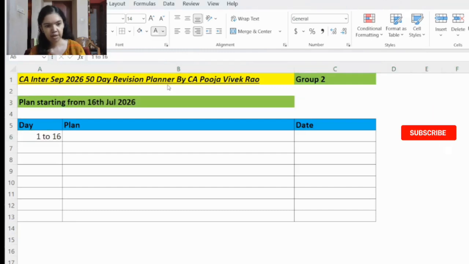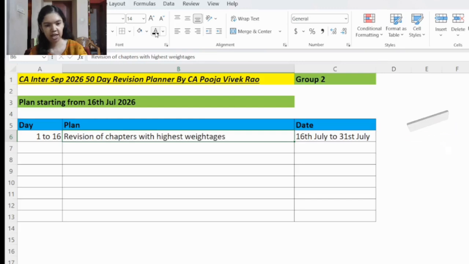So from day number 1 to day number 16, that is from 16 July to 31st July, here you will be revising the chapters with the highest weightage first. So this is a revision planner. It's better to start revising the chapters with the highest weightage. When you go through the BOS knowledge portal, you can see the section-wise weightages and you can revise accordingly. And it's also very important to go through the entire study material, go through the entire Test Your Knowledge section, that is, solve all the Test Your Knowledge questions. And also make notes of the important formulas.